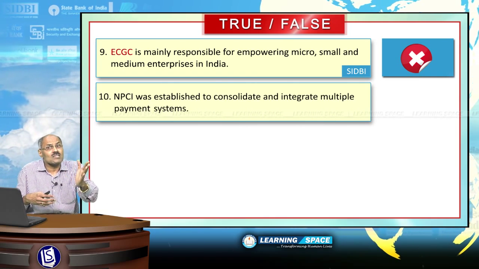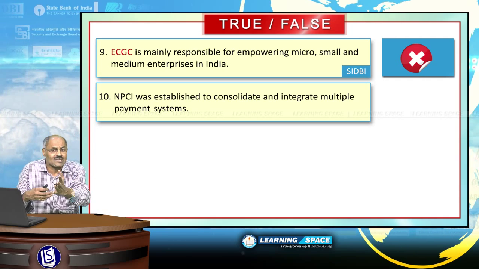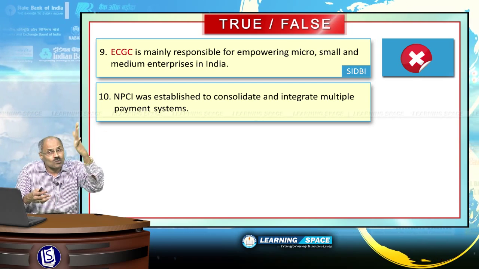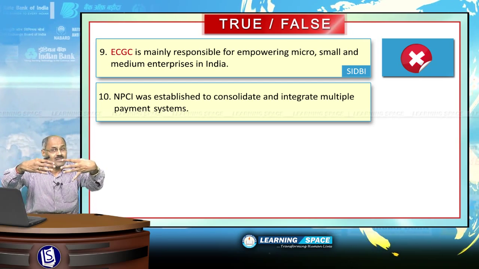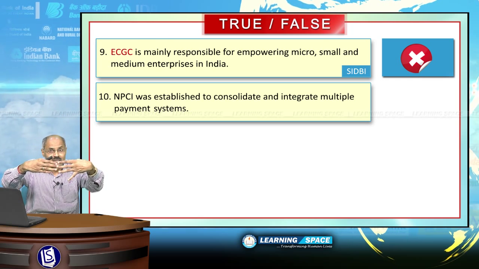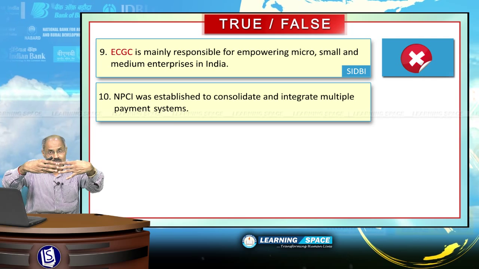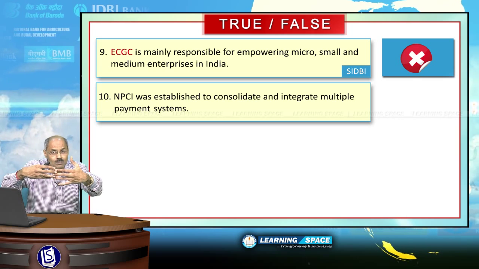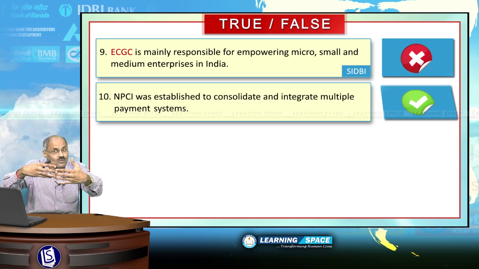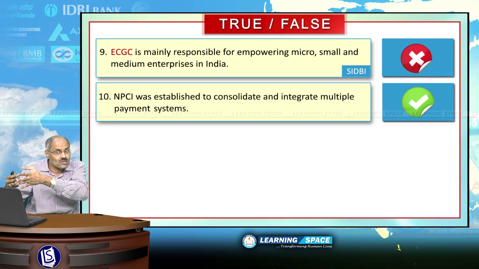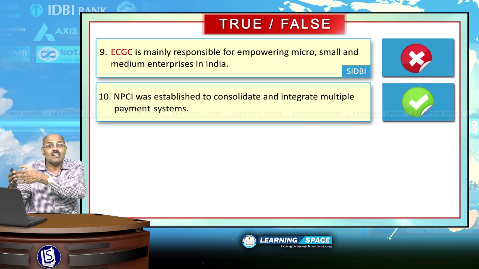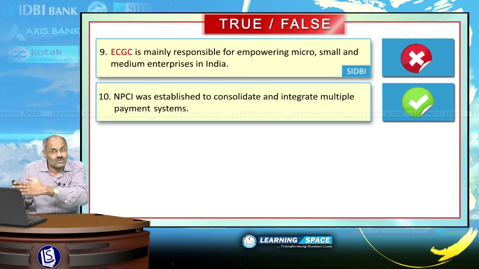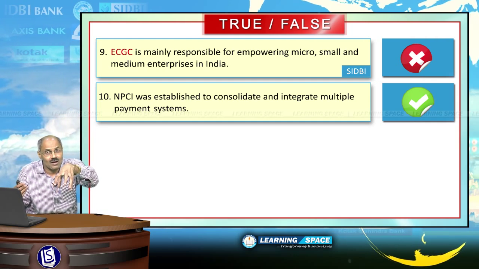NPCI was established, National Payments Corporation of India. In the 9th module, we discussed NPCI was established by 10 core promoter banks so as to consolidate and integrate multiple payment systems. These multiple payment systems must be integrated, and with that view, this NPCI was established and it is doing its purpose well. And please don't forget the RuPay card. The Indian version of Visa or MasterCard is devised by National Payments Corporation of India, and RuPay card got its opportunity with the Pradhan Mantri Jan Dhan Yojana, right?